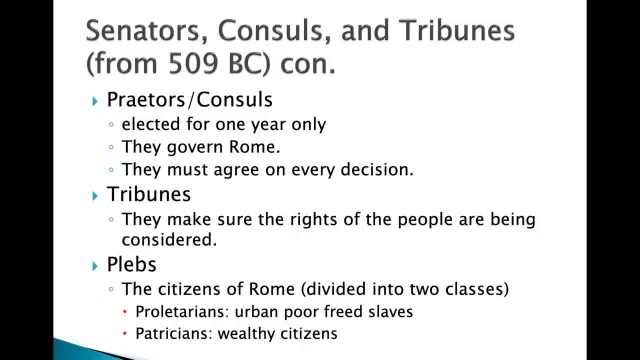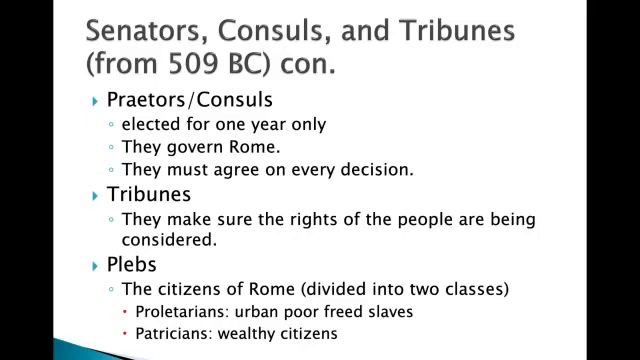Now, these praetors or consuls are elected for 1 year only. They are the ones who actually govern Rome itself, and they must agree together on every decision. We also have the tribunes who are going to make sure the rights of people are being considered. So these are public officials who actually go out and talk to the civilian public and come back and talk to the Senate.